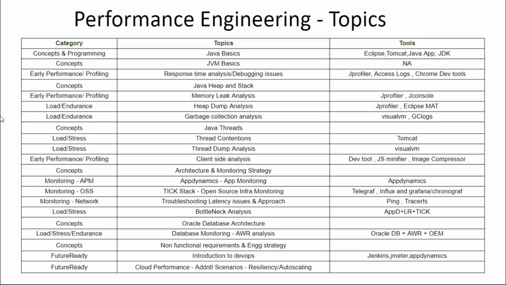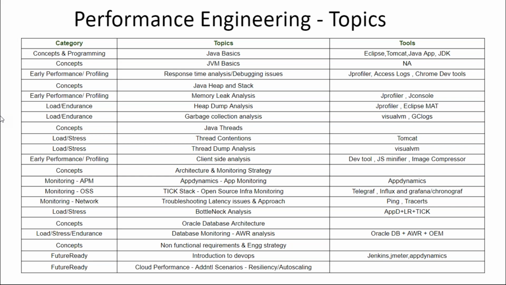We'll see how to set up the snapshots in Oracle database, how to enable the AWR reporting, and then we'll also look into the AWR analysis as well. And then once we see all these things, right from your Java basics or JVM basics, JVM benchmarking, response time analysis, heap analysis, GC analysis, Java thread dump analysis, monitoring, AppDynamics, and then we will go into see how to create this engineering strategy, right?